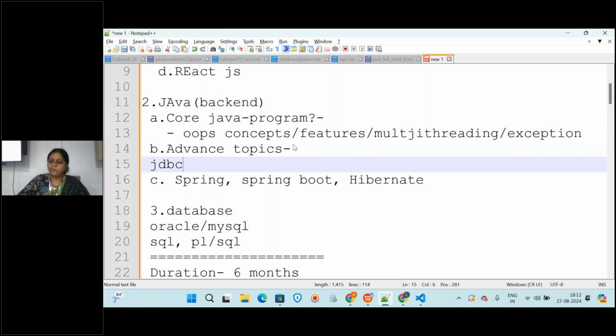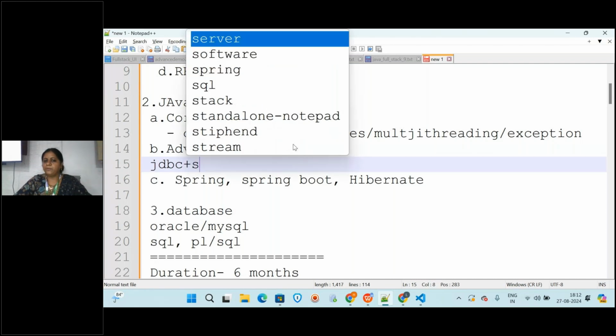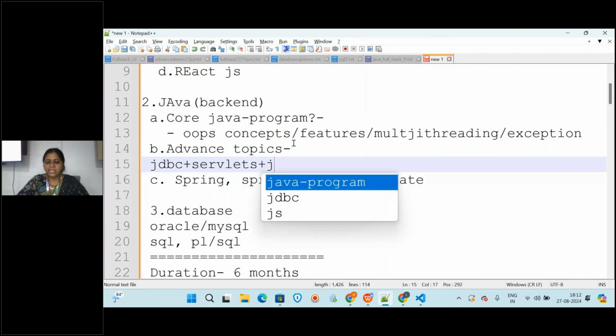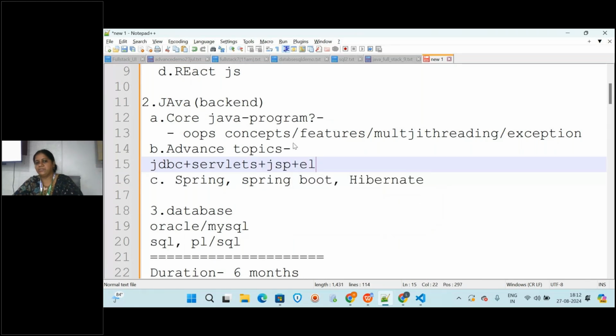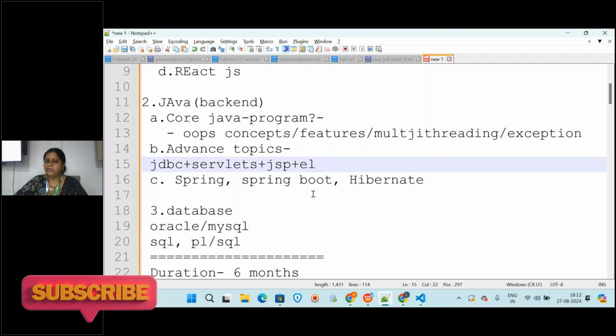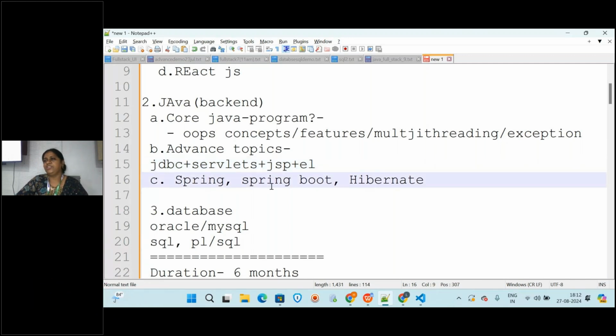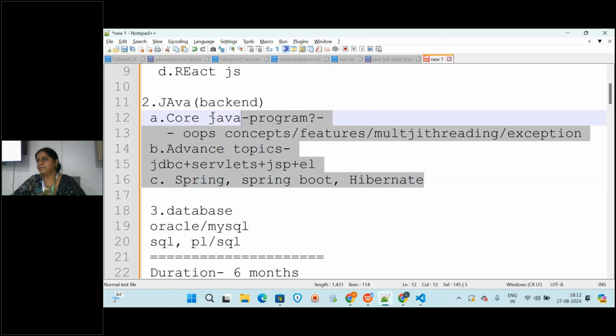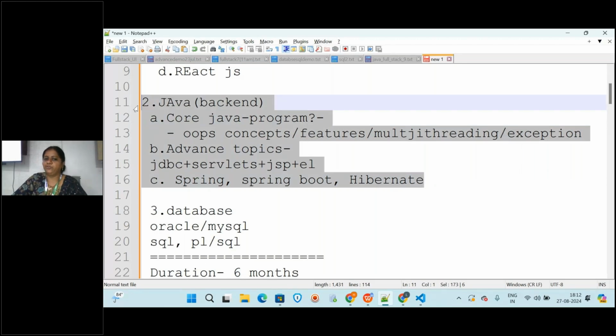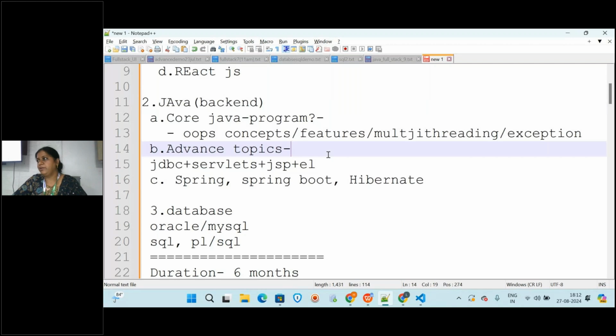So you will be learning about JDBC and you will also learn about the servlets and JSP with EL also, expression language. So these are the topics you will be learning in the advanced level of the Java. And along with that you will be learning framework Spring, Spring Boot, and in that Spring JPA submodules, everything you will be learning. Clear? So this is about the backend module. Any more questions? Any topics that you feel that has to be added? Is it clear, everyone? Okay, this is about the backend.